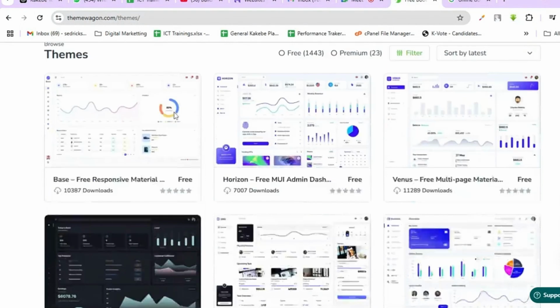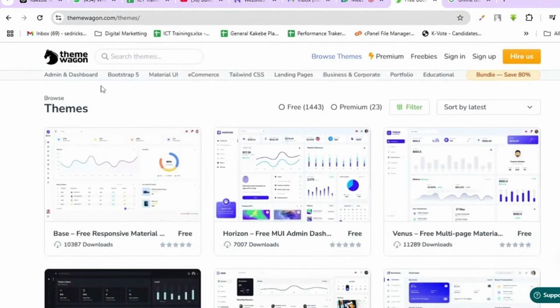So when you go to this website called themewagon.com, you're going to see the different options available. One of the options, the first one, is admin and Bootstrap. What we're doing is using HTML5. There's HTML3, HTML4, and HTML5. Currently, we are in 5. I don't know if 6 is already there. So this website template uses HTML, and one framework it uses is Bootstrap.